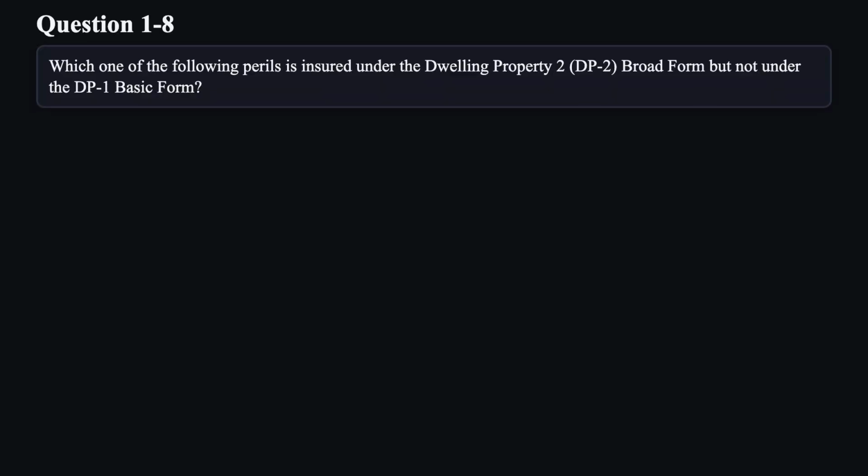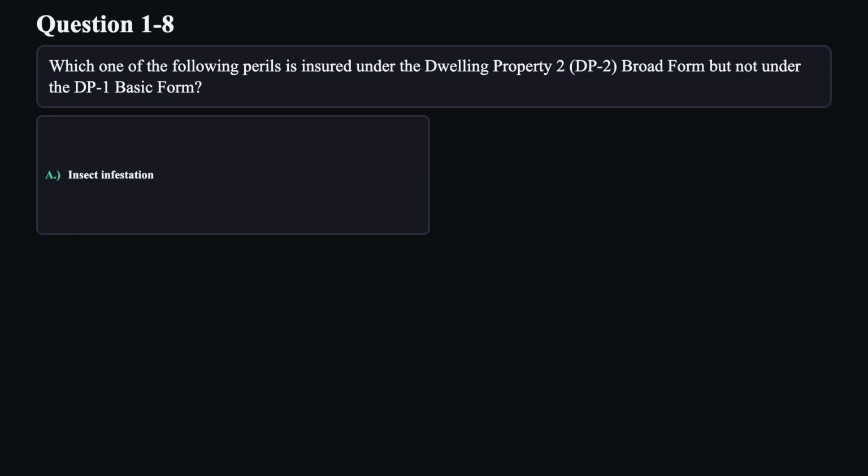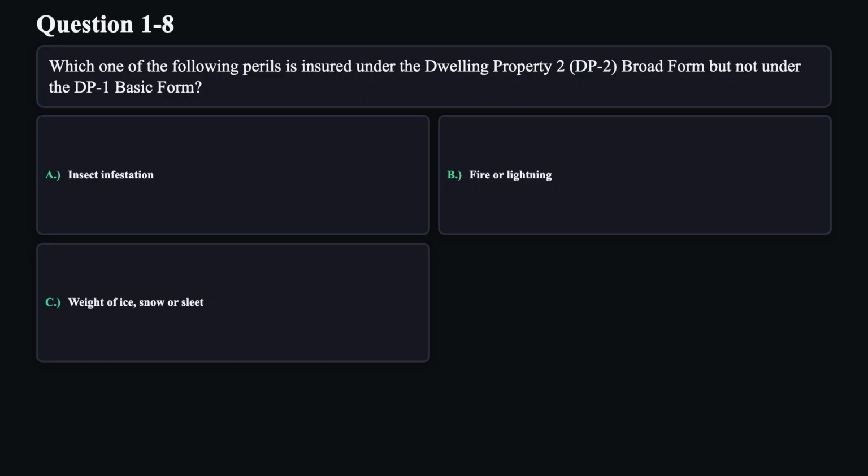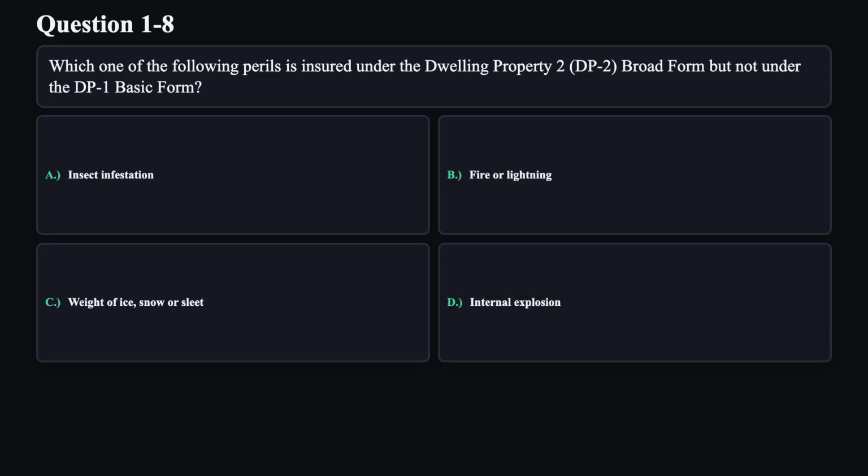Question 8. Which one of the following perils is insured under the dwelling property 2, DP2, broad form, but not under the DP1 basic form? A. Insect infestation. B. Fire or lightning. C. Weight of ice, snow, or sleet. D. Internal explosion.